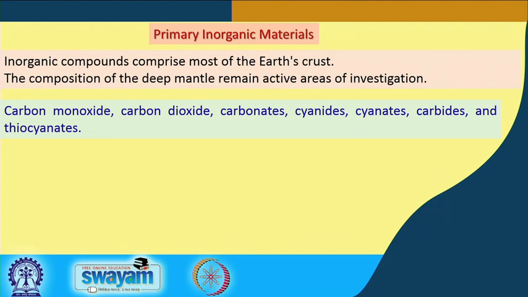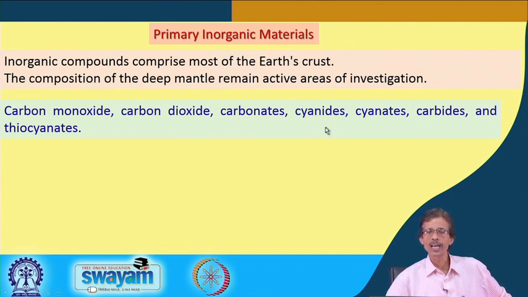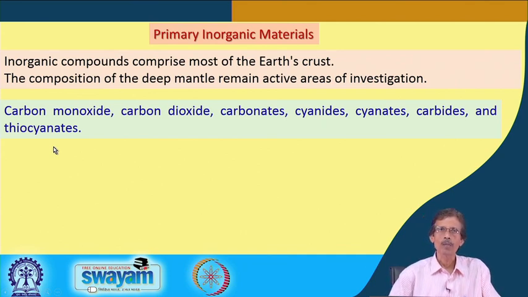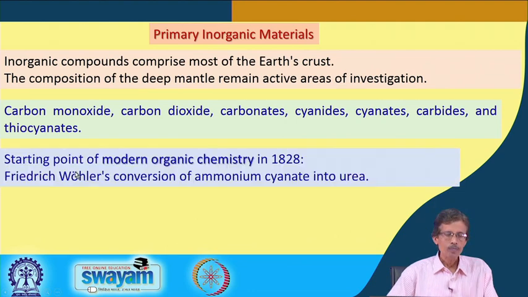Other anions which we can derive from there are the cyanides, the cyanates, the carbides and thiocyanates. These can also form ionic forms with the corresponding metal ion, giving the corresponding metal ion cyanides, metal ion cyanates and metal ion thiocyanates.